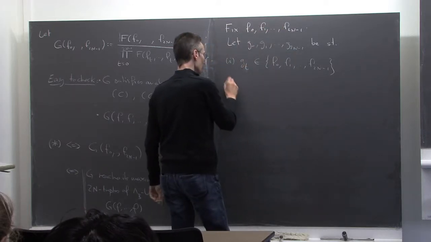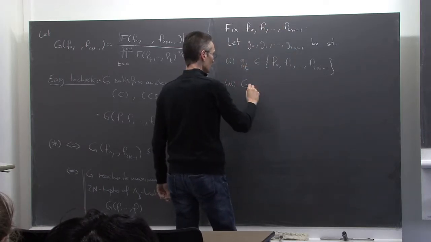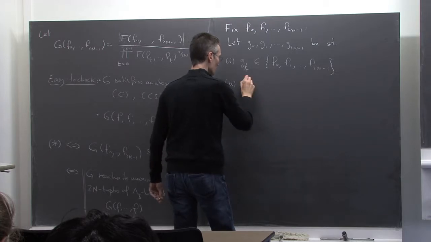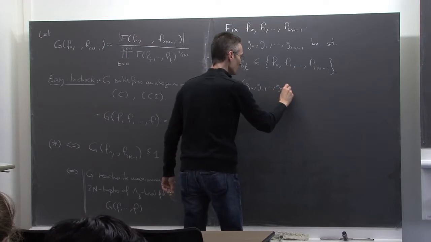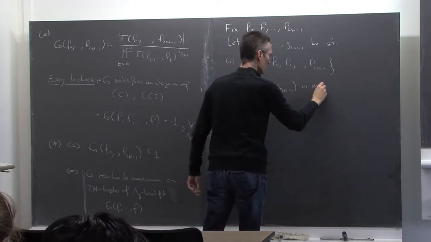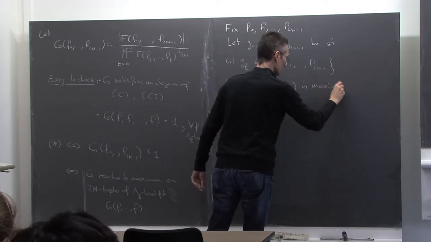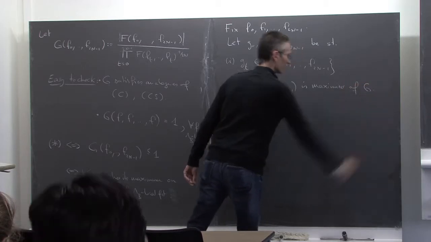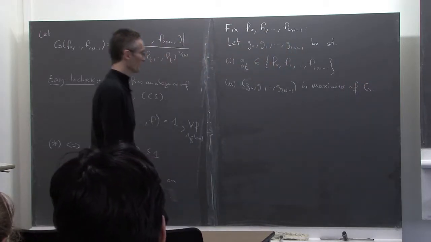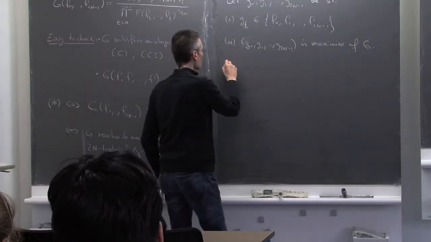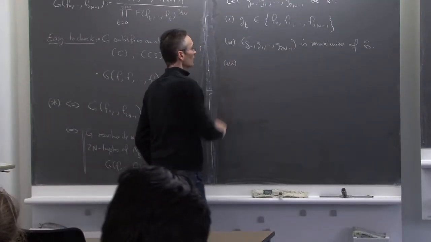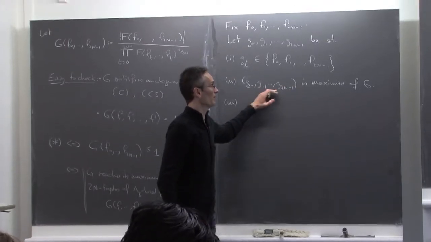The second is that I want g0, g1, up to g2n minus 1 to be a maximizer of G. I want this. And then third, a priori I can have many maximizers.